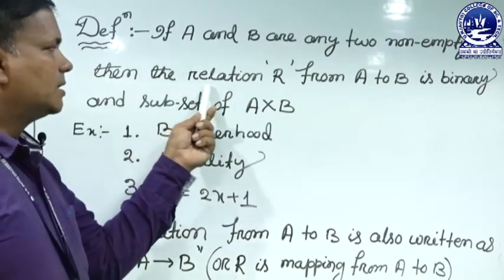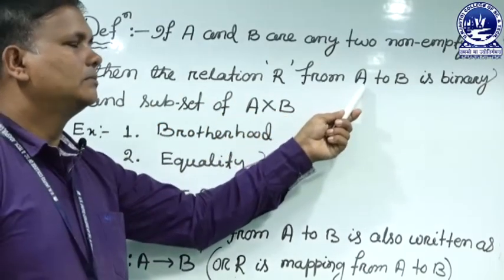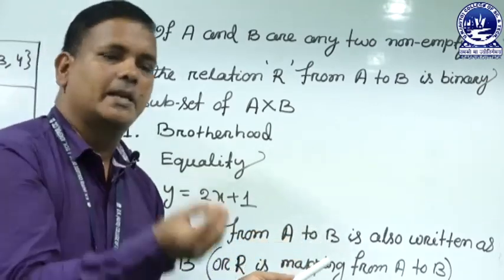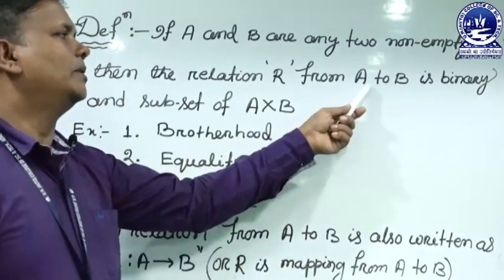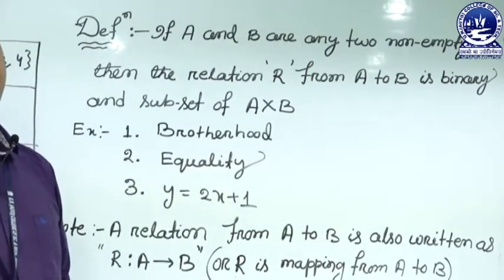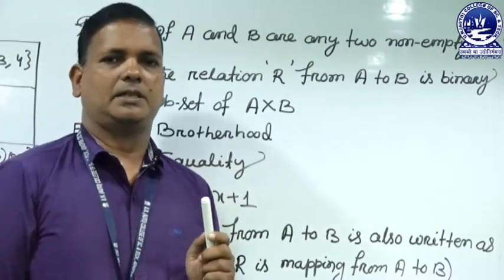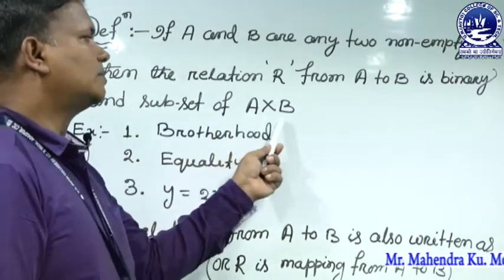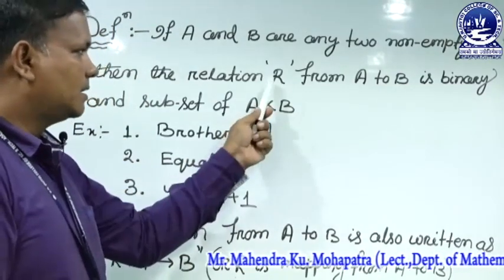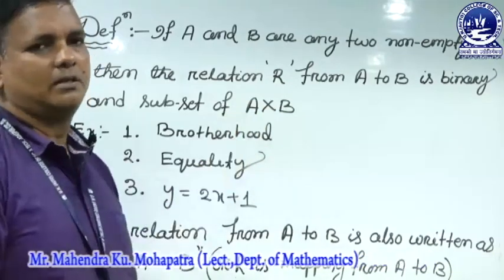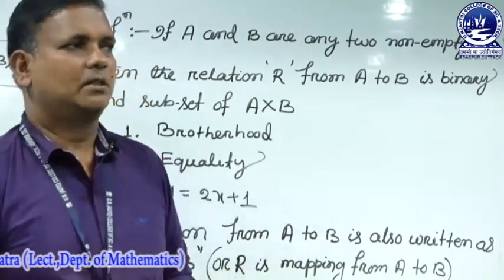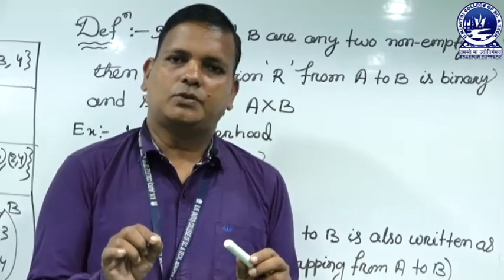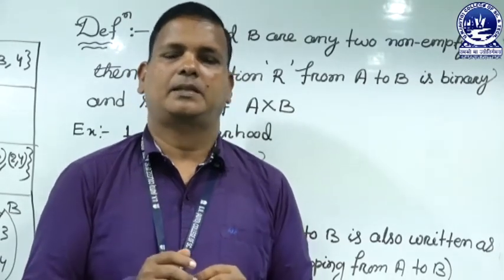Then a relation R from A to B is binary and a subset of A cross B. The two important things are that a relation is binary and also a subset of their Cartesian product.